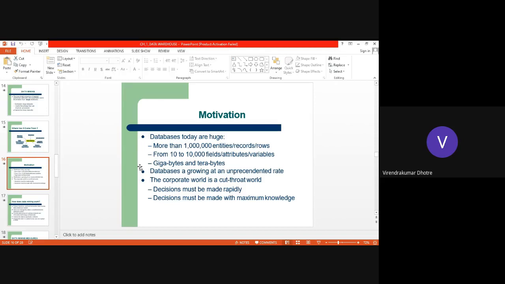We can say the same problem because the number of users, number of transactions, and the amount of information being collected per second are going to increase. And then we have to make rapid decisions, fast decisions based on the information available. And not only do we have to take decisions, those decisions should be correct. And to make them correct, we should have maximum knowledge of it.